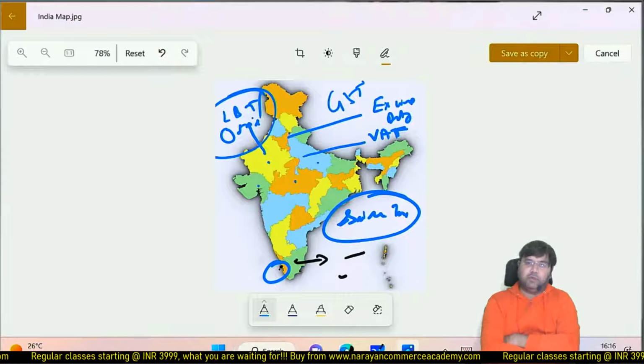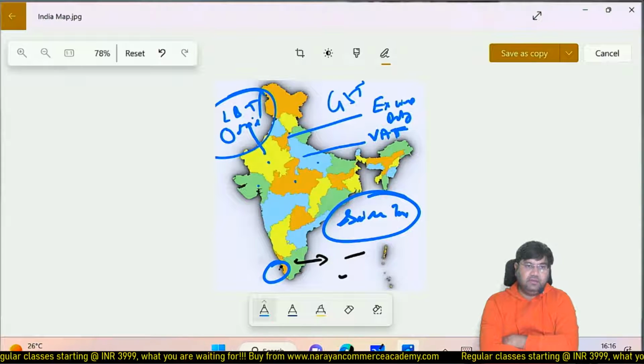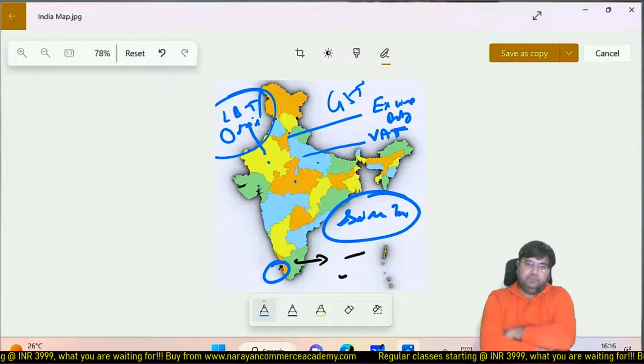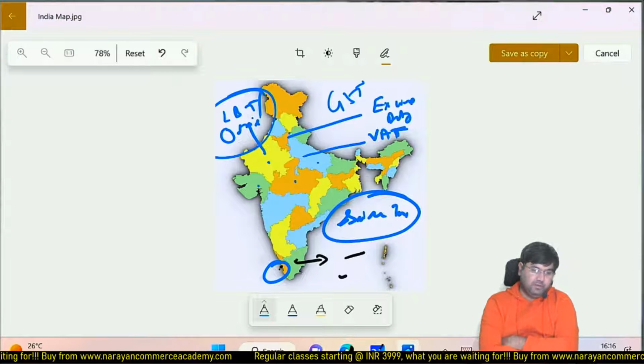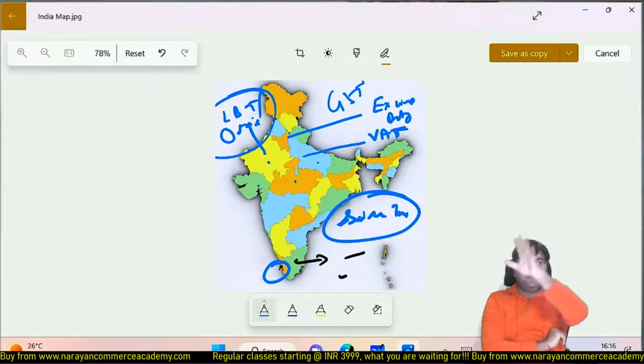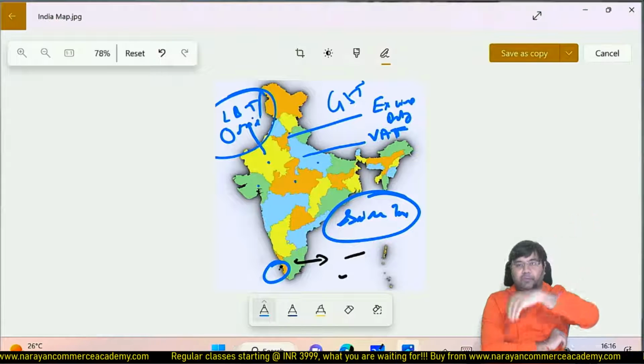Goa is known for what? When I say Goa, what comes to your mind? Please answer. Goa is famous for what?